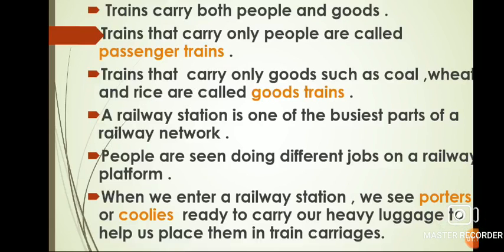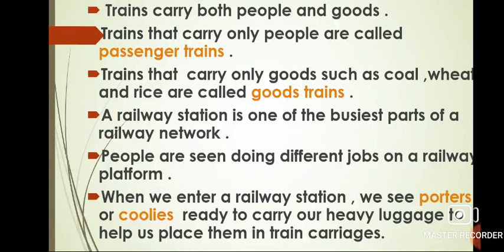Trains carry both people and goods. Trains that carry only people are called passenger trains, and the trains that carry only goods such as coal, wheat, and rice are called goods trains. A railway station is one of the busiest parts of a railway network. People are seen doing different jobs on a railway platform.